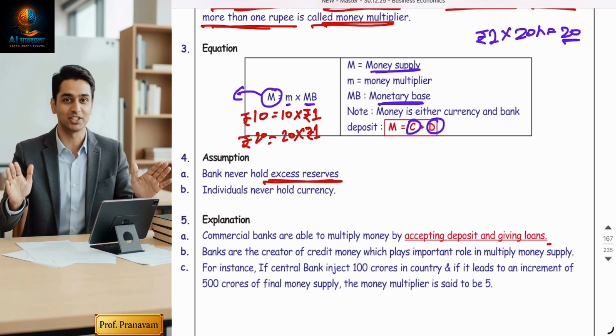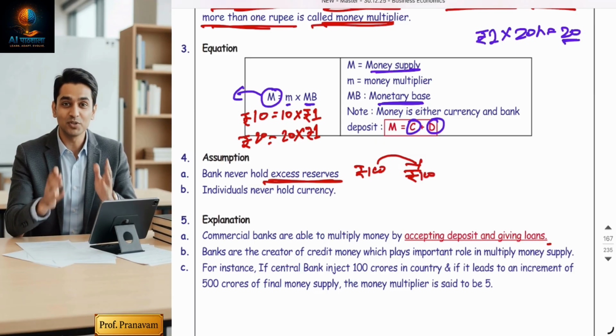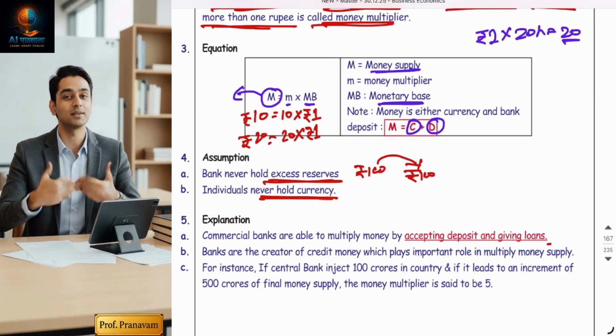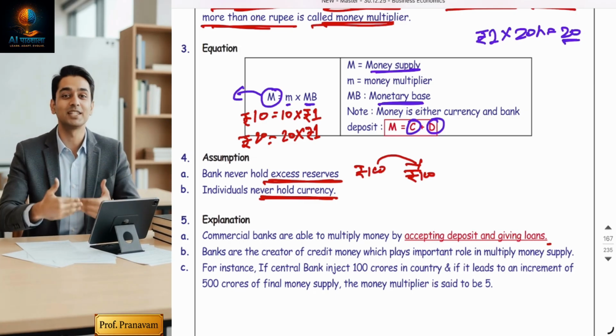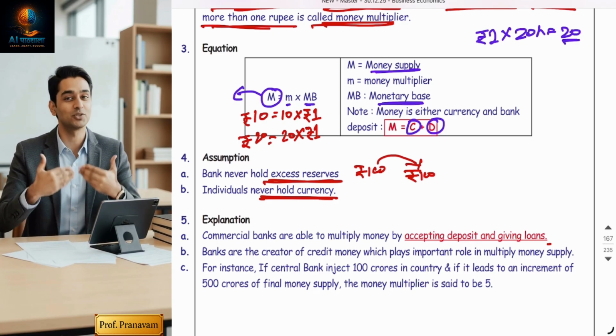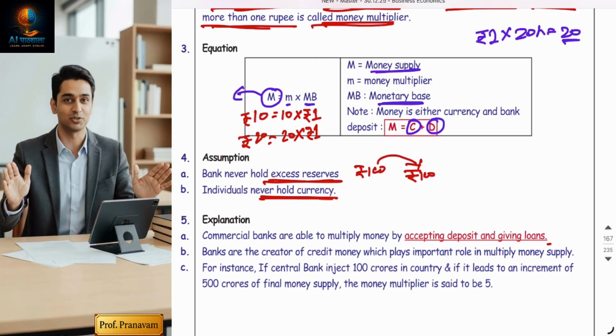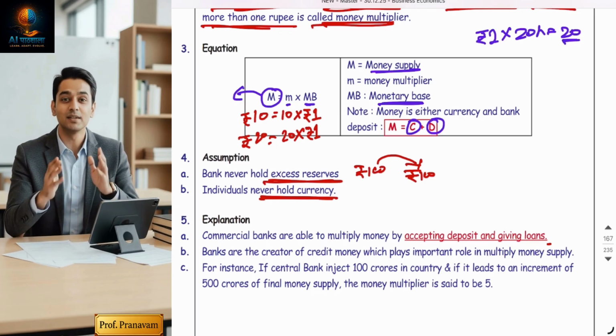Now, if deposit is 100 rupees, the bank can give the entire 100 rupees as a loan. And individuals never hold currency. The second assumption, again, is not a fact. Practically, people keep some money at home. When you keep money at home, it does not get multiplied. That's why the government always motivates people not to keep money at home, but keep it in the bank. When you keep it in the bank, it gets multiplied.